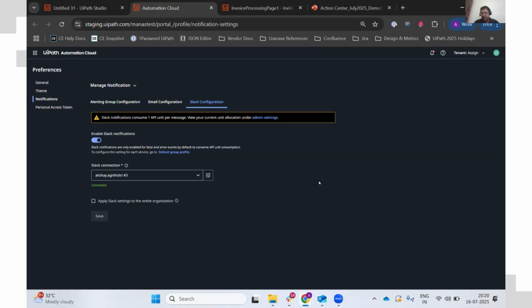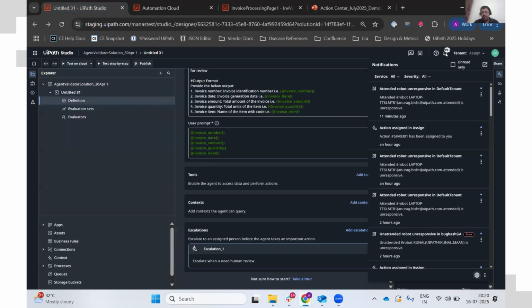Now, the only caveat in Slack is in the background, we are using integration service connections. So the same beautiful integration service connections, you will also be now using in notification settings. You will have the status of connected and disconnected to just ensure that the admin is using an active connection. And once you have saved it, that's it. No other configuration needed. So this will enable the notification for your entire org. The users who are part of that org need not do anything from their end. If the admin has enabled, that's it.